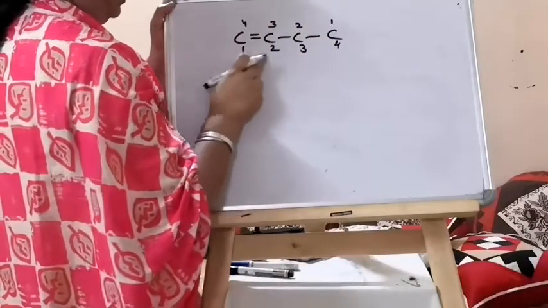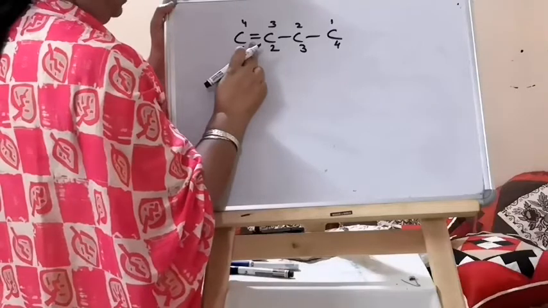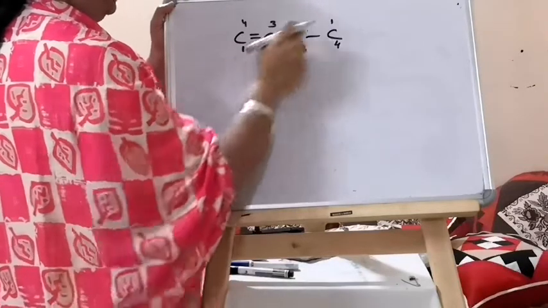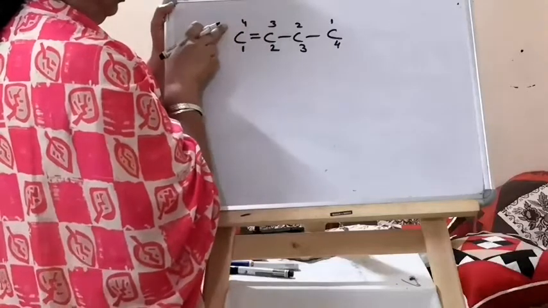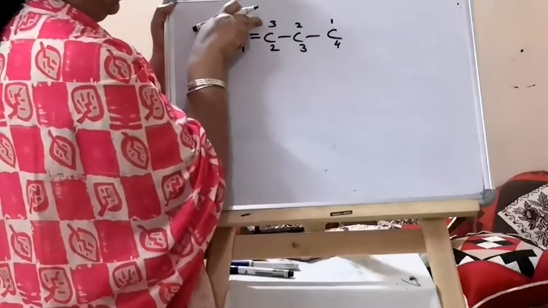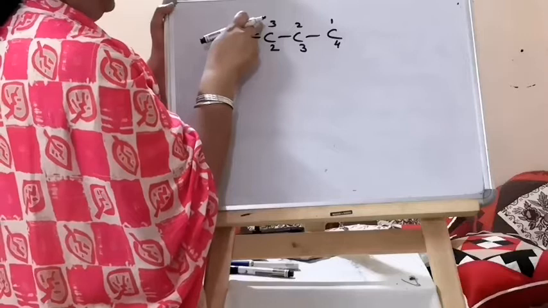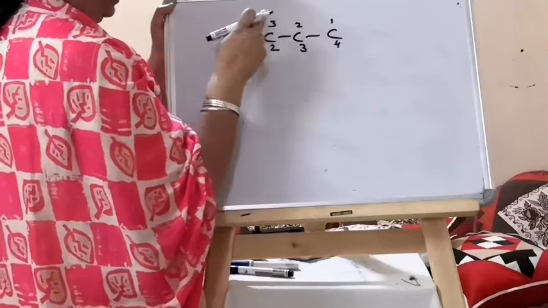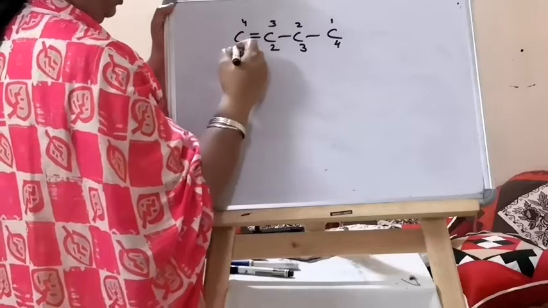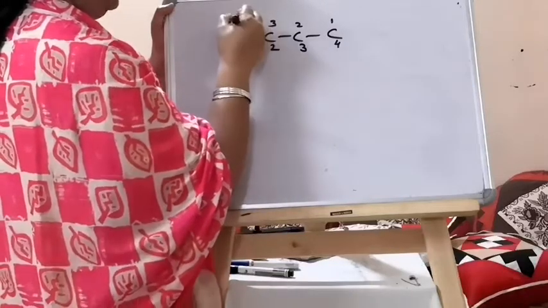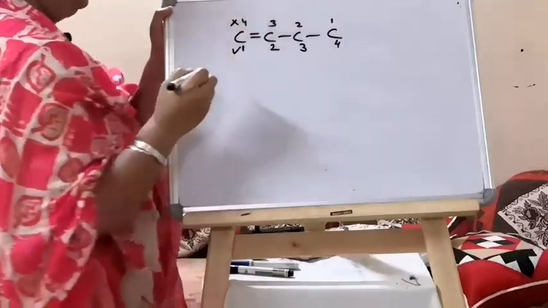If we go this way, the double bond is at 1, and if we come the other way, the double bond is between 3 and 4, so it will be considered at 3. So this numbering is correct, this numbering is wrong.